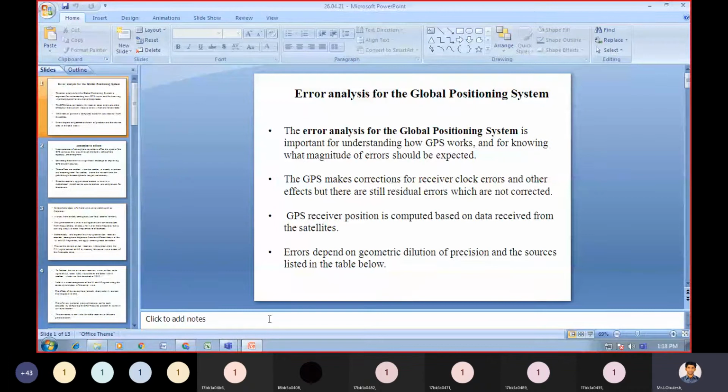For finding error you need to do the analysis, not only in the communication system. In any system we need to do the analysis. So here we are going to do the error analysis for the global positioning system.